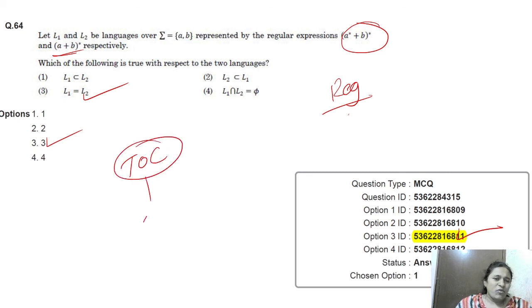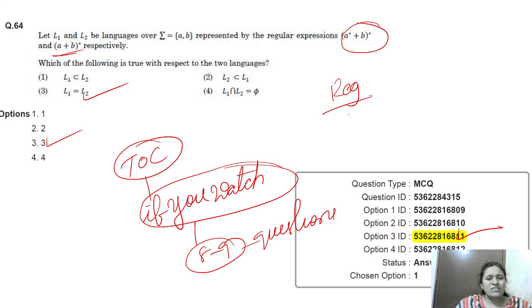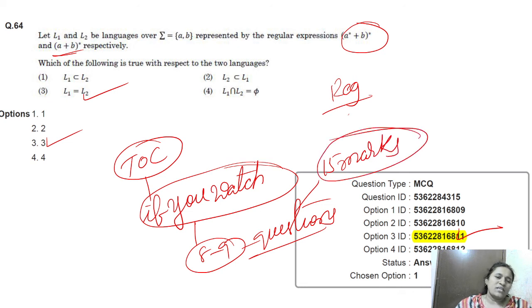Okay, if you watch all these videos carefully, and if you understand, then you will at least get 8 to 9 questions in the UGC NET based on this concept. That means you will get at least 15 marks from the TOC.